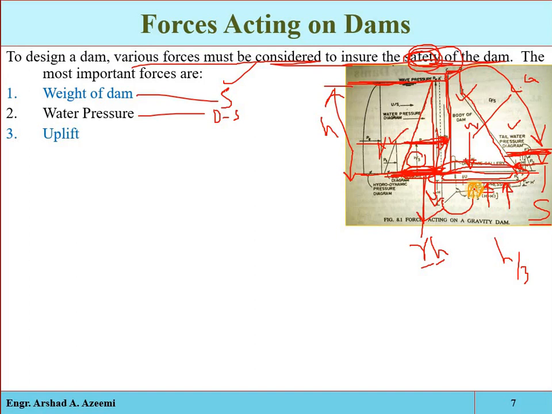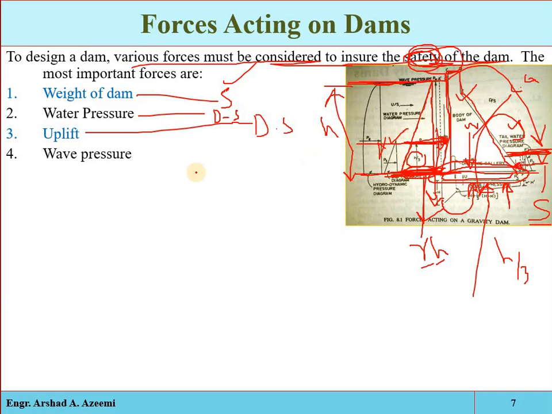Okay, and that uplift pressure acts against the weight of the structure. So that is a type of destabilizer force. It will act on the structure and try to overturn it. It will try to damage the structure. It is exerted against the weight of the structure, so it is a type of destabilizer force.